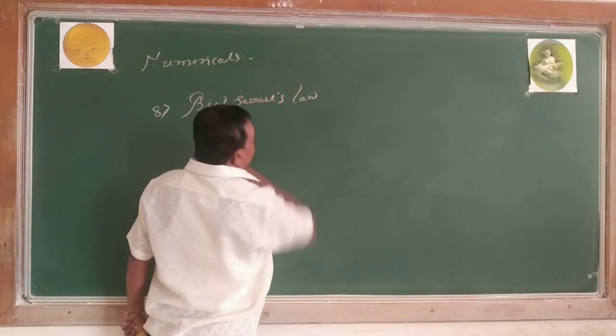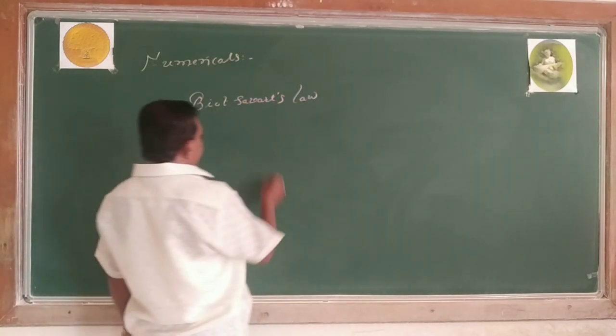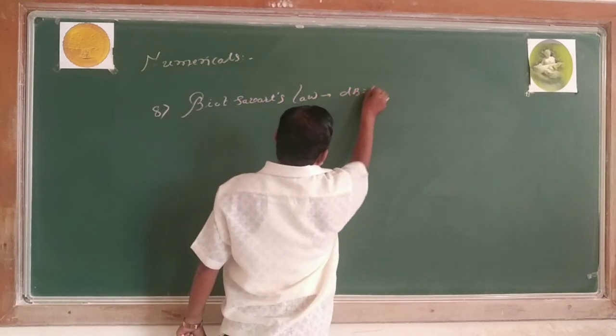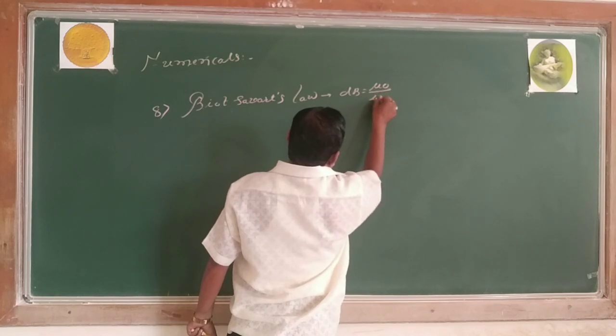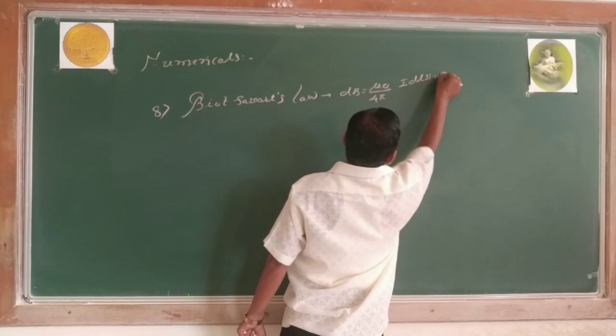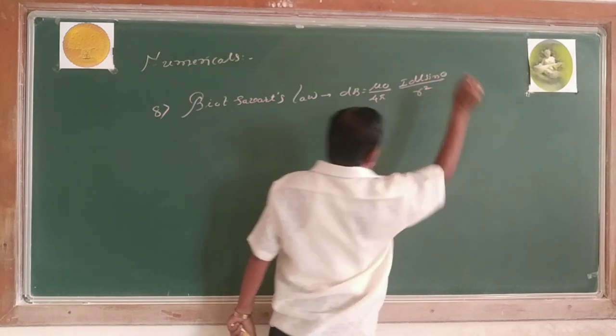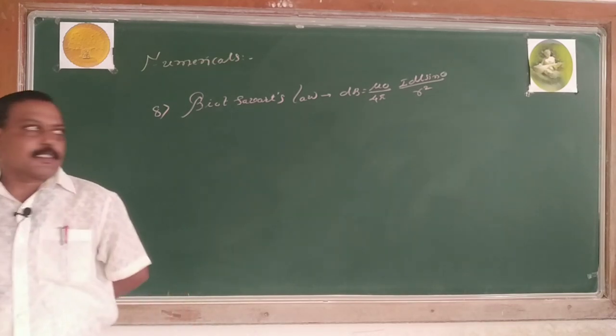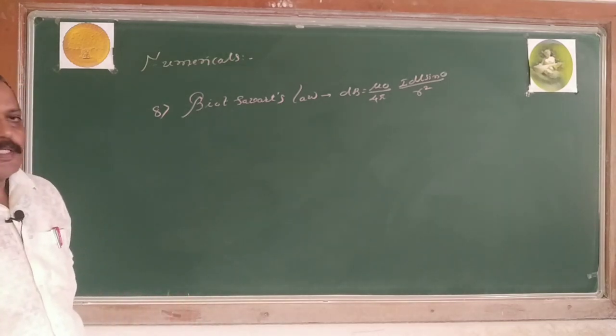The magnetic field dB equals mu naught divided by 4 pi, I dl sin theta divided by distance square. Mu naught divided by 4 pi, I dl sin theta divided by r square.